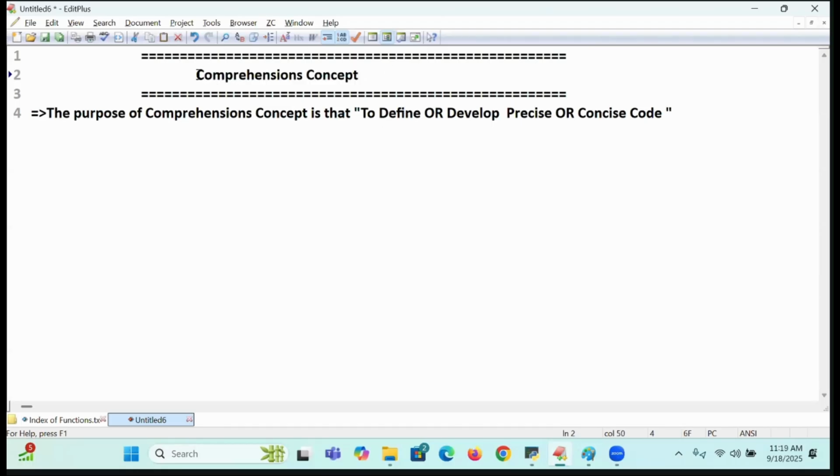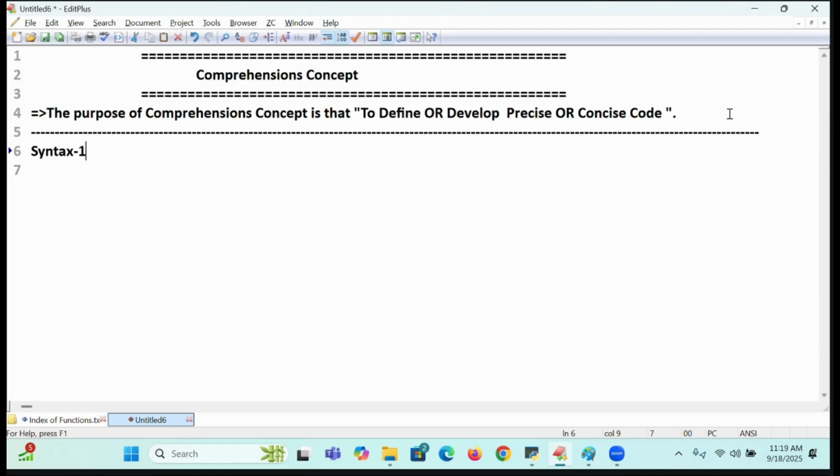comprehension concept. How to write it? I will show you various examples. I will show you what will be the normal code and what the comprehension concept will do for you. I will explain all those things. So let us keep that aside. Now I'm going to talk about the syntax.